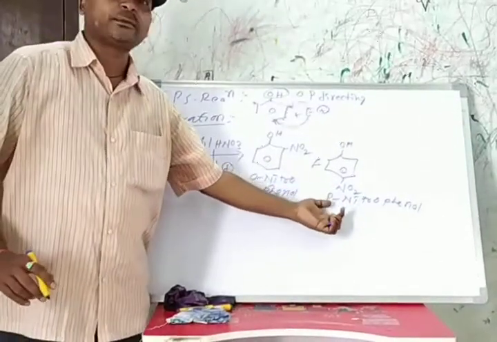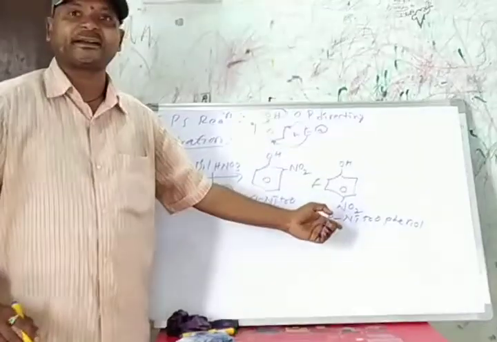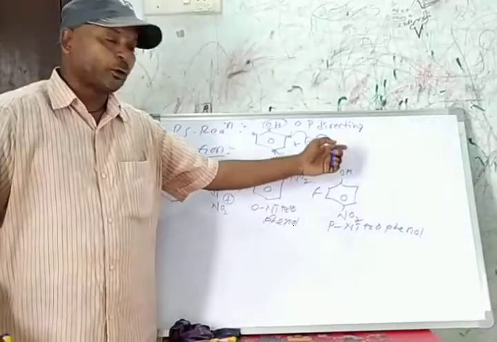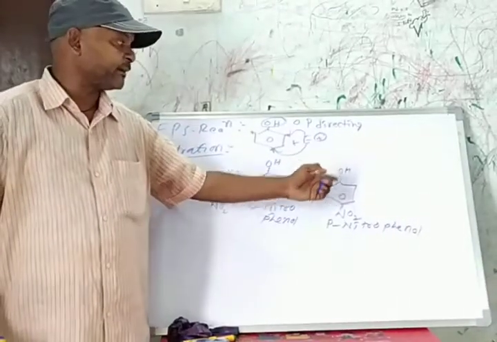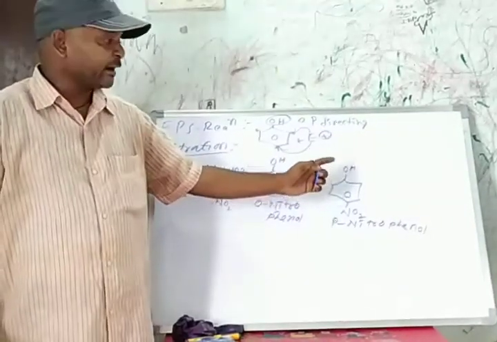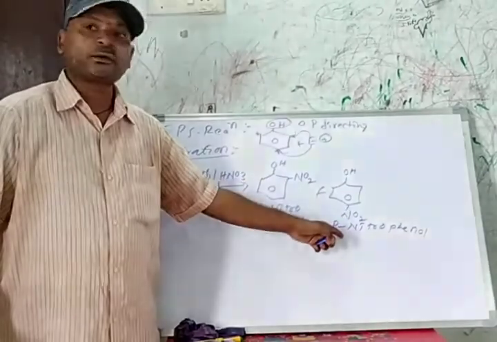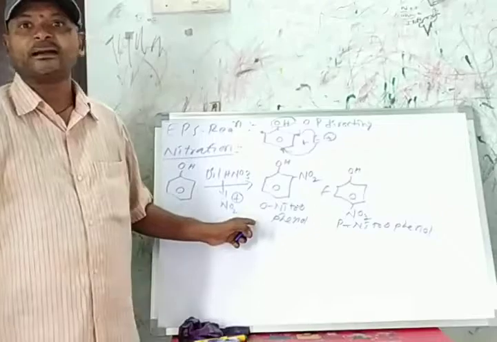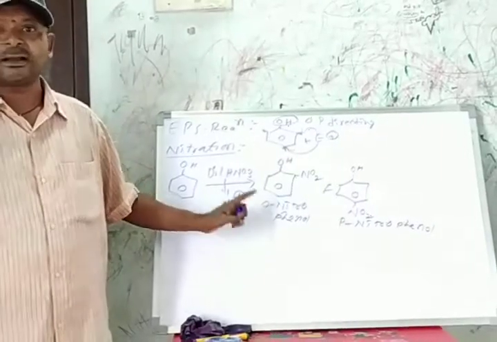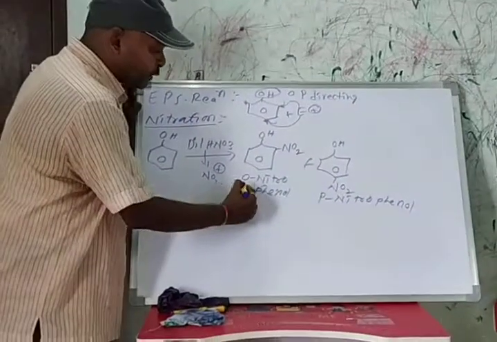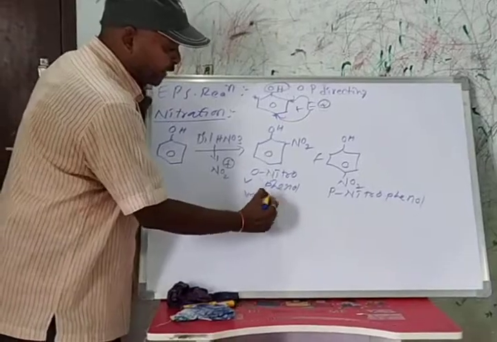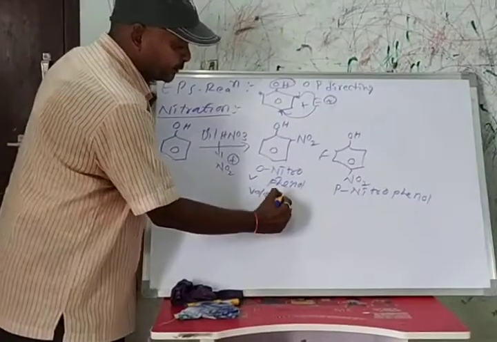Why is it more stable? Due to the symmetry. The groups present on the benzene are arranged in a symmetrical manner. So para-nitrophenol is more stable than orthonitrophenol. And one more thing, orthonitrophenol is a volatile liquid.